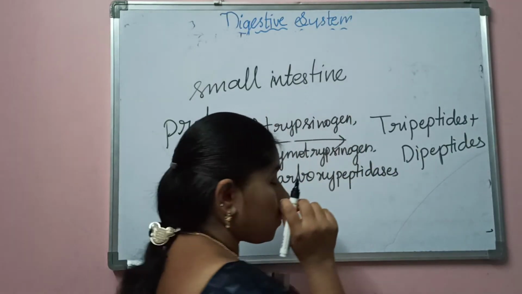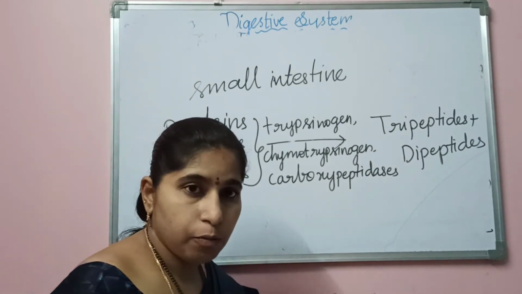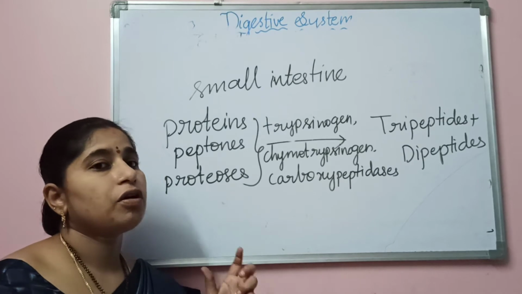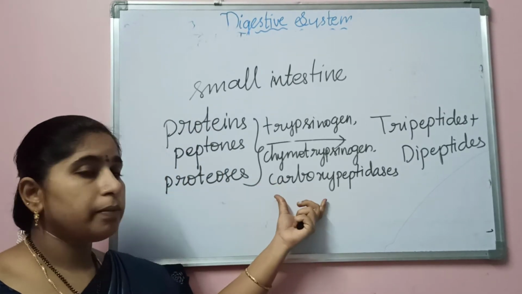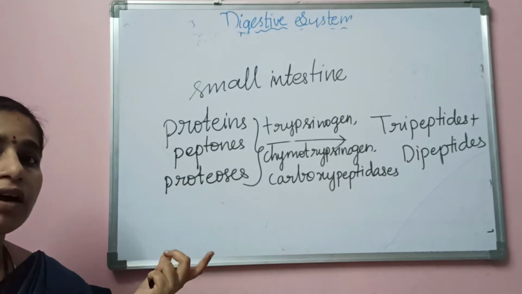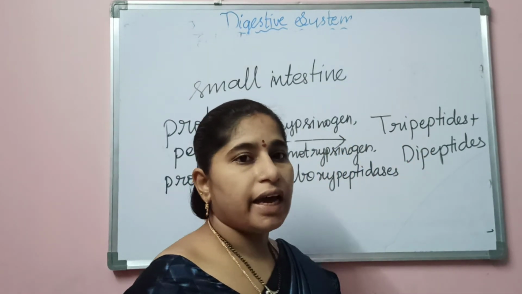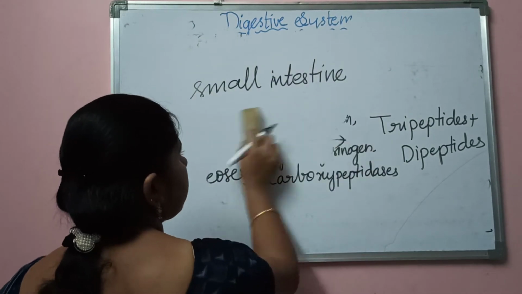So here the small intestine will be having these enzymes trypsinogen, chymotrypsinogen and carboxypeptidases in their inactive form. They will be converted into active form by the enzyme that is released by the pancreas, that is trypsin. These will be acting upon the proteins, peptones and proteases that have come from the stomach and convert them into tripeptides and dipeptides. Now here again after this reaction what happens?